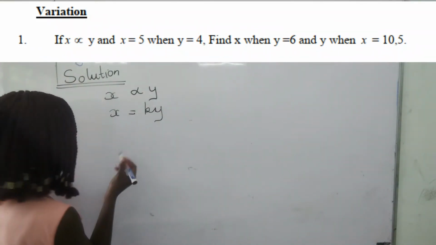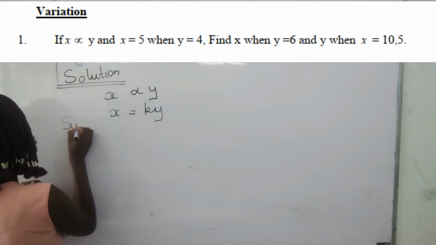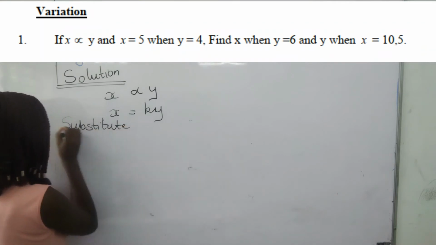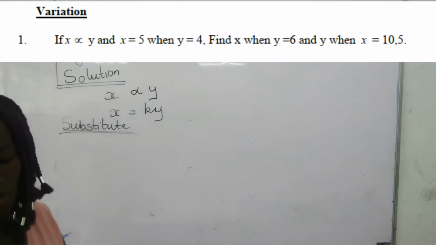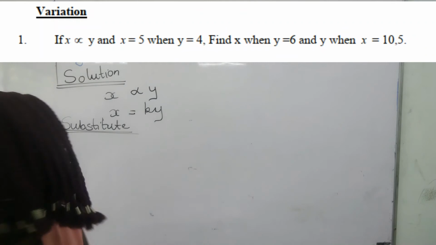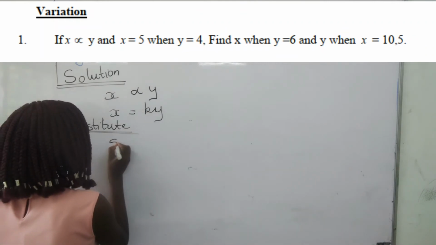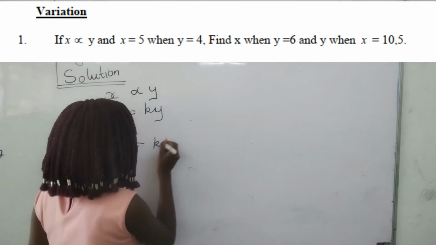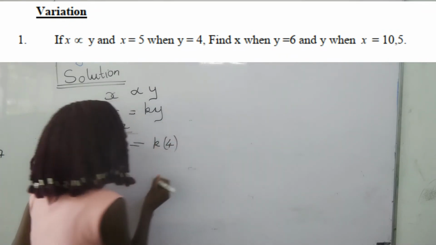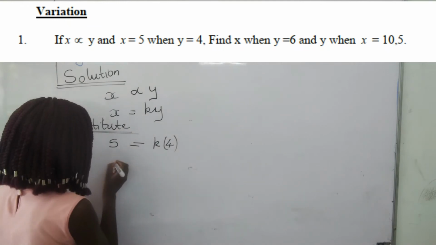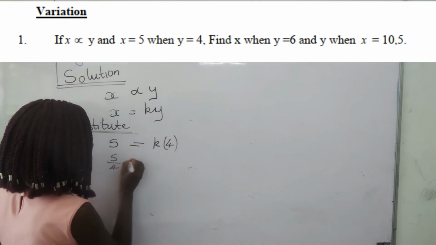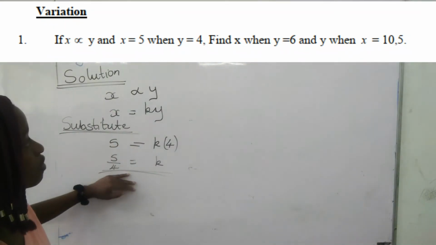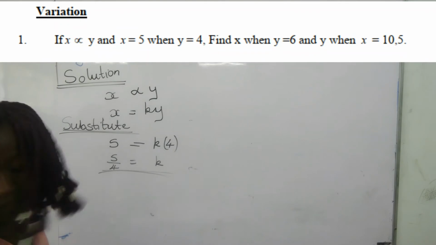So we substitute. x is equal to 5, k, y is equal to 4. We divide here to obtain k. So k is equal to 5 over 4. I will not simplify it further.